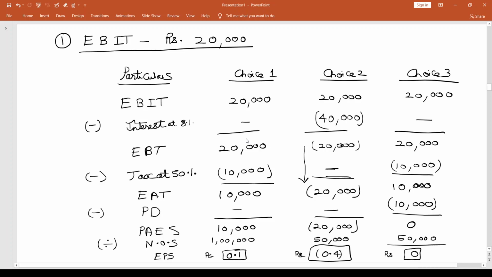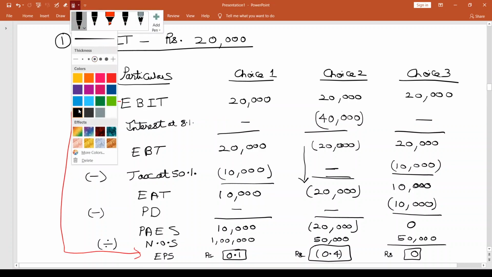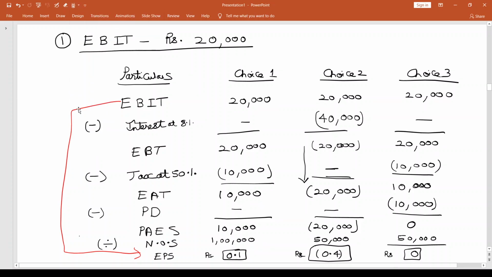So this is the EBIT to EPS analysis. I started from EBIT and came all the way up to EPS. If I look at this analysis, it looks like at this moment equity, choice one, is the best way to finance the investment because it has the highest EPS.